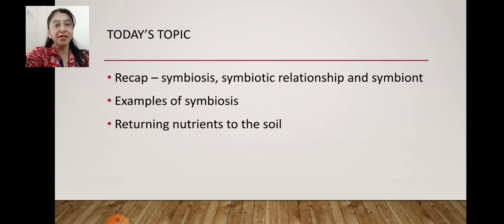So what is symbiosis? A relationship between two organisms that benefits both is known as symbiosis. Basically it is a give and take relationship between two organisms which live together and help each other. This kind of relationship is known as a symbiotic relationship, and the organisms which perform this symbiotic relationship are known as symbionts. I had given you the definitions last week also.